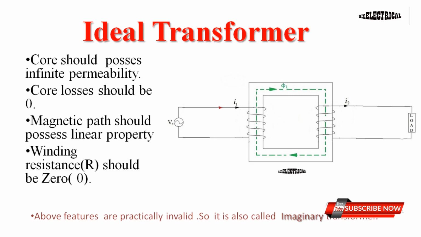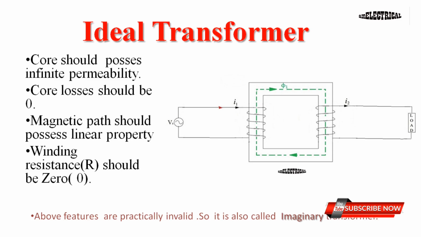And the fourth one is winding resistance, that is, the primary and the secondary winding resistances should be zero. Then what will happen? I squared R loss will be zero.